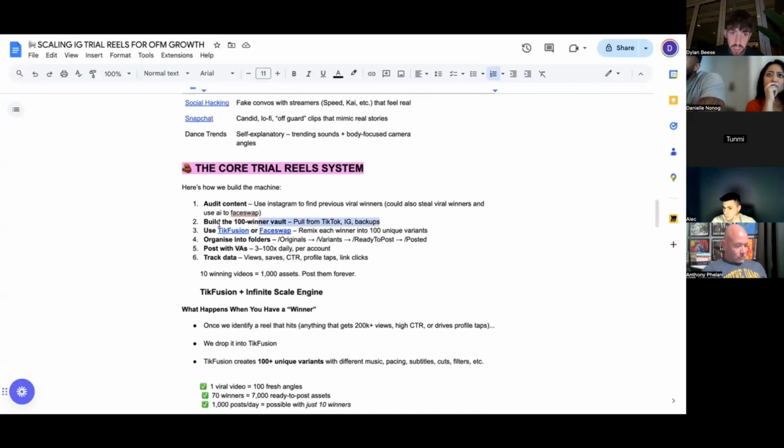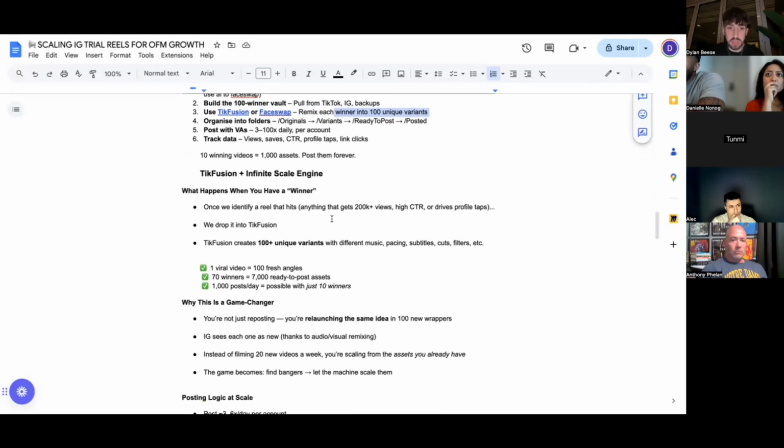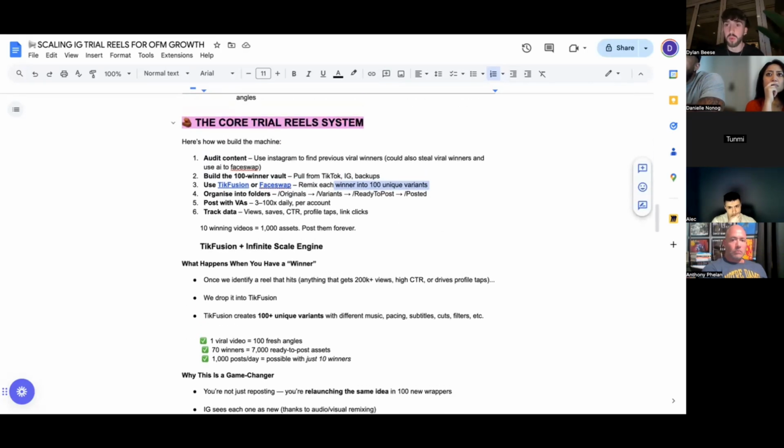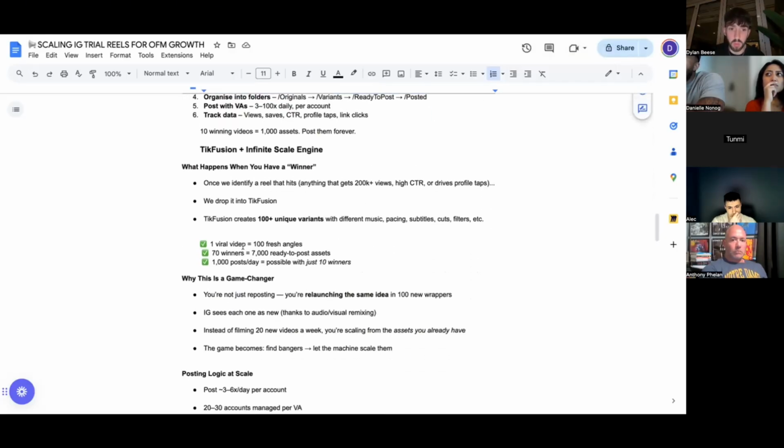So you build a 100 winner vault, you use Tick Fusion or Face Swap, and you remix each winner into, this is an example, 100 unique variants, right? You could do 10, 500, 200, or 1,000. Doesn't necessarily matter. The point is, with 100 unique variants, or let's say even 70, if you go through your model's page and you've got 70 old viral videos you can now use, with Tick Fusion you can pretty much make that one viral video into 100 new fresh angles, 100 new opportunities at going viral again.